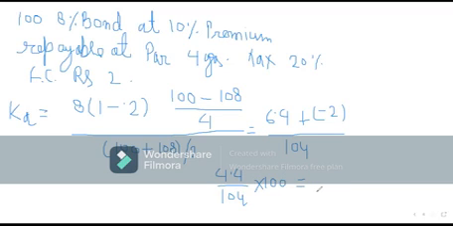It will be 4 point something. 4.4 upon 104 into 100, how much? 4.23. See, actually it looks like the company is paying 8%, but in this case the company is paying 4.23%.